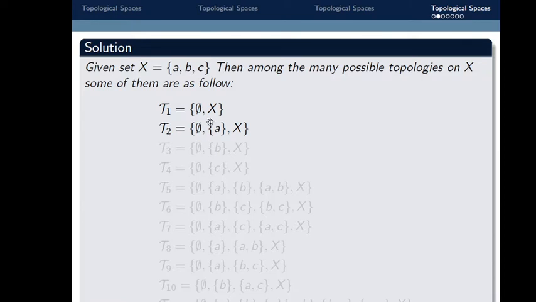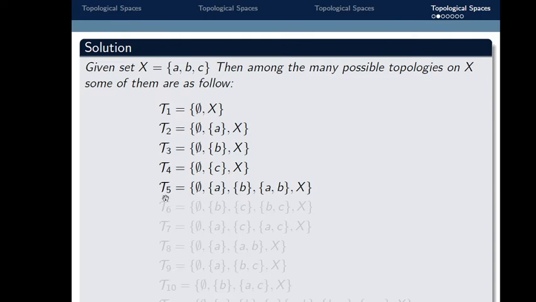If we take the intersection of all these three subsets, then it is an empty set, which belongs to tau 2. So all three properties are satisfied. That's why tau 2 is a topology on X, and the set X together with tau 2 is a topological space. Similarly, tau 3 and tau 4 are also topologies.